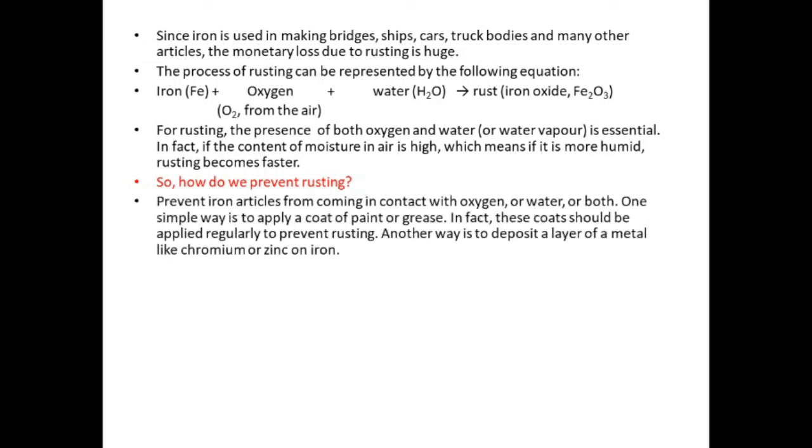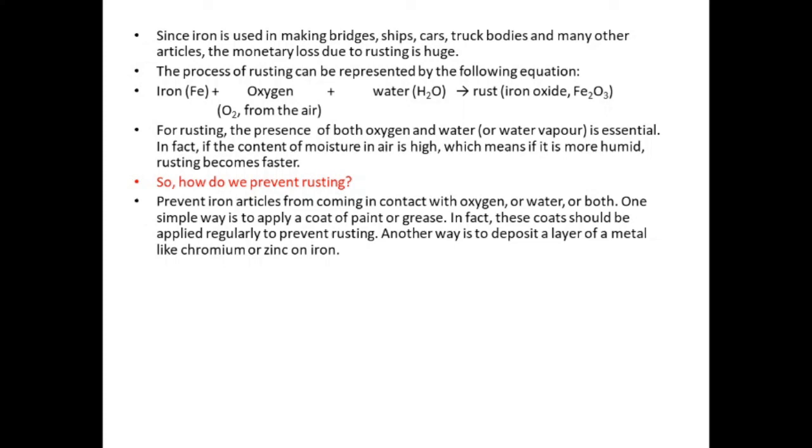Prevent the iron from coming in contact with oxygen or water or both. One simple way is to apply a coat of paint or grease. In fact, these coats should be applied regularly to prevent rusting.